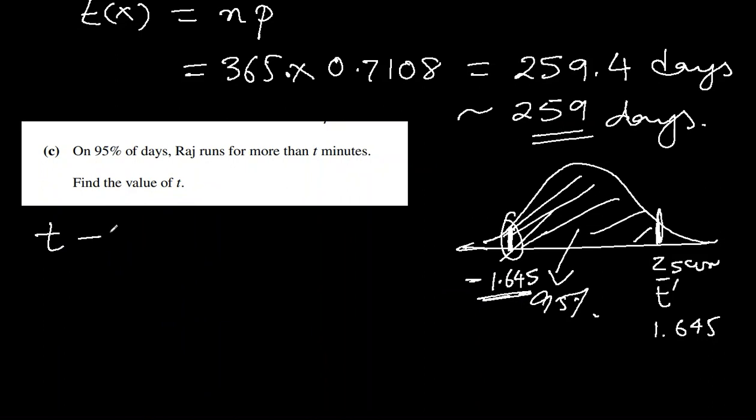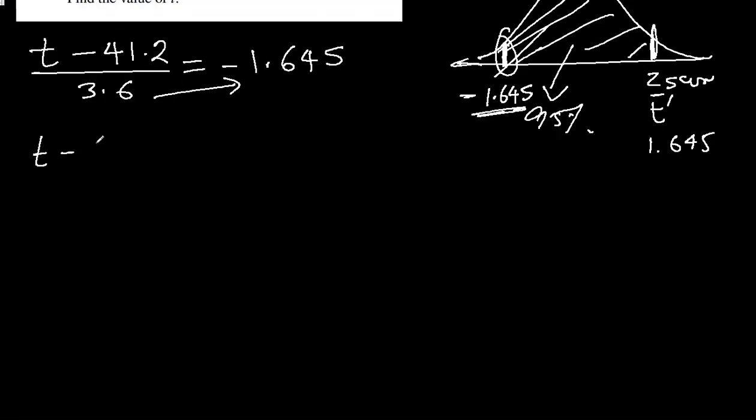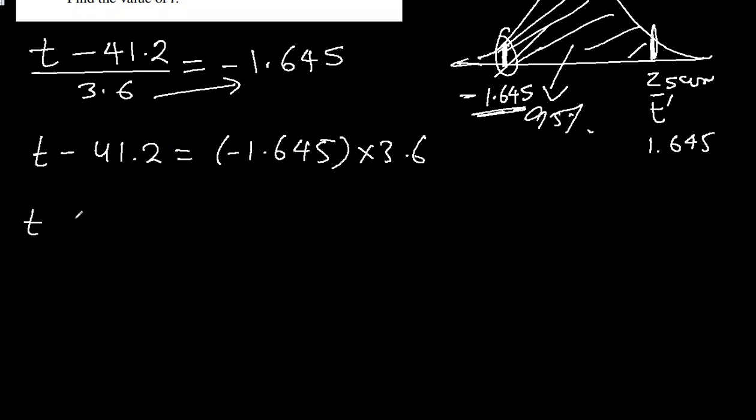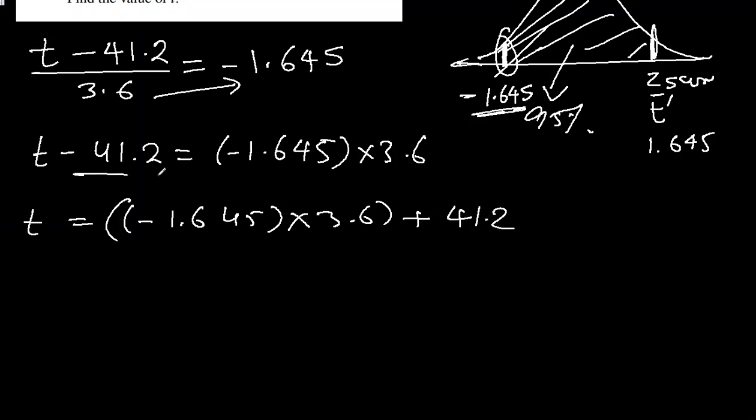So t, the data minus the average 41.2, divided by 3.6, so t minus 41.2 equals negative 1.645 times 3.6, and t will be negative 1.645 times 3.6. Let's make it separate and add 41.2 to this because this will come to the right side. And if we use our calculator, let's see what it gives us.